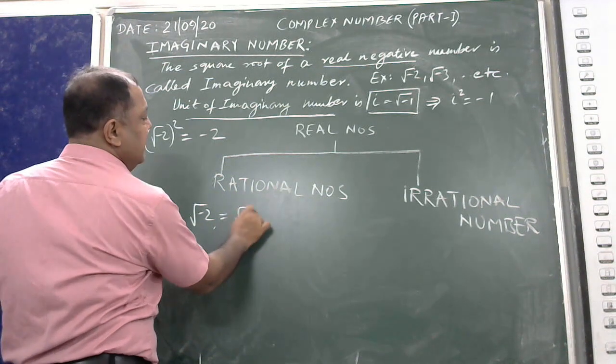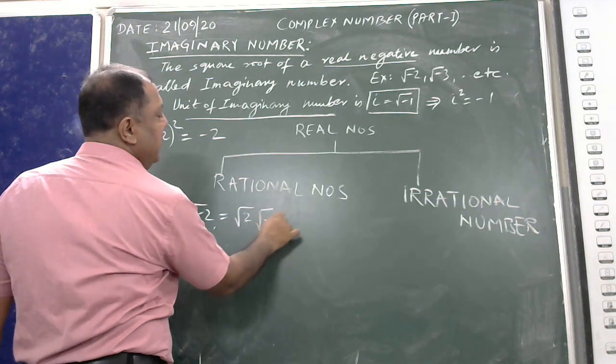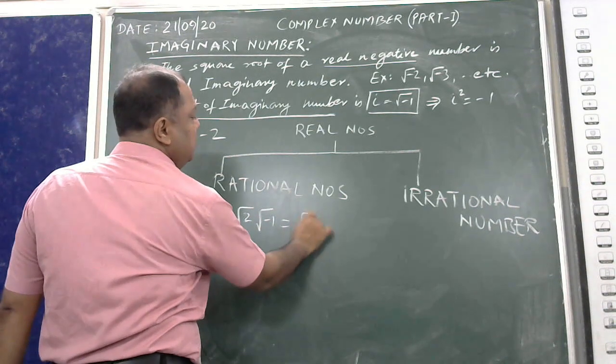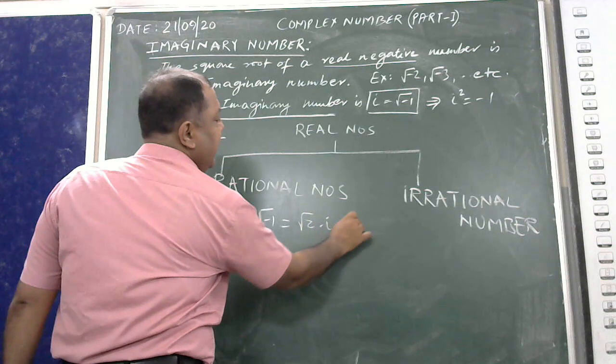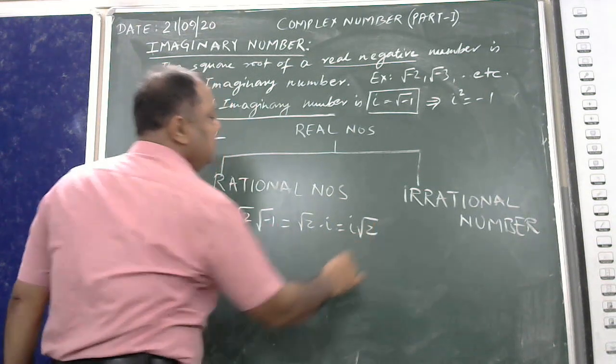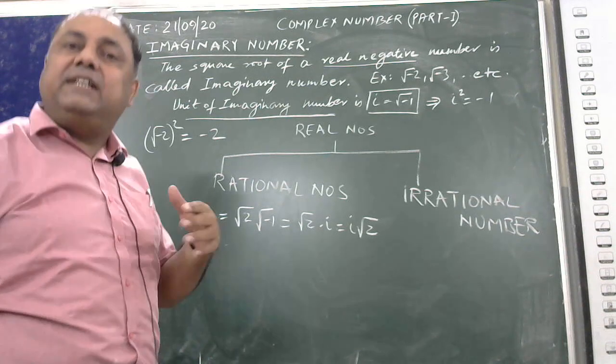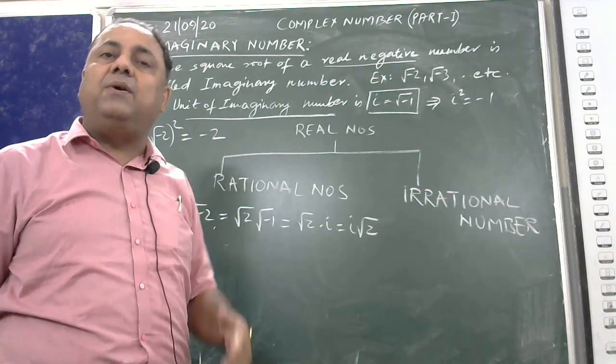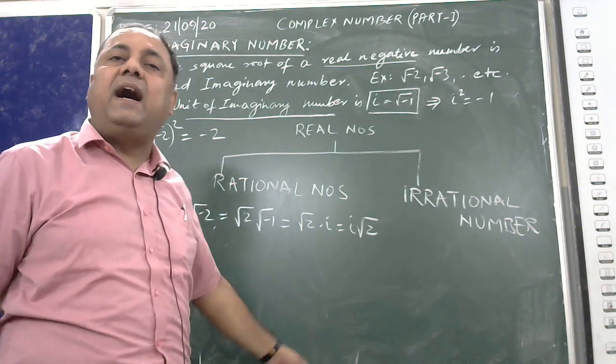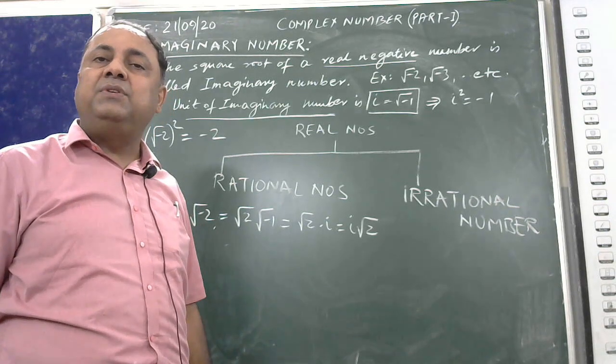I may write this as root 2 into root minus 1, that is root 2 into i root 2. This particular number, root of minus 2, may now be written as i root 2.